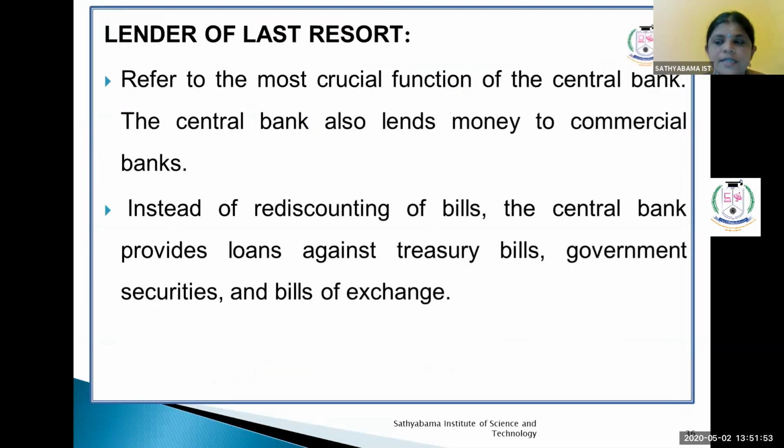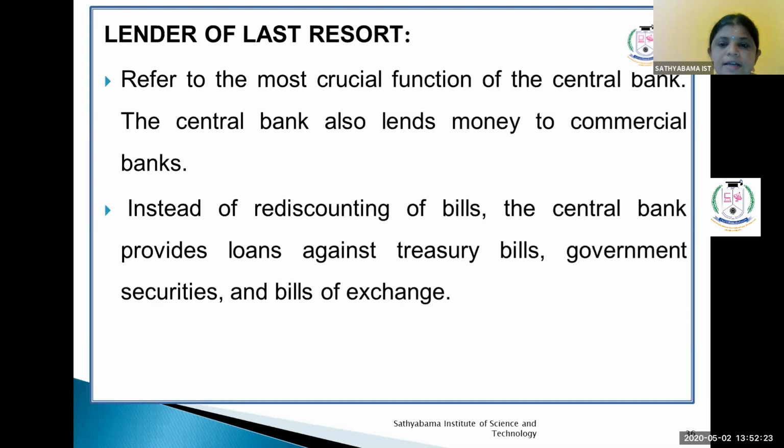Lender of last resort. This is also a very important function of the Reserve Bank of India. It refers to the most crucial function of the central bank, which is to lend money to commercial banks whenever it is required, whenever it is crisis time. So all commercial banks can approach the RBI and avail the facilities of rediscounting of bills and loan facilities.